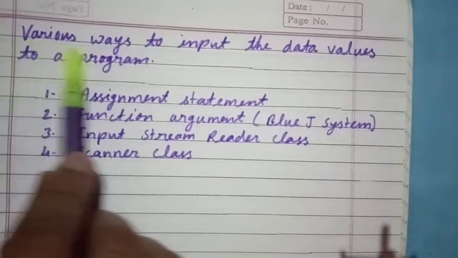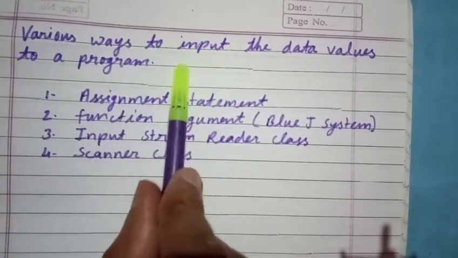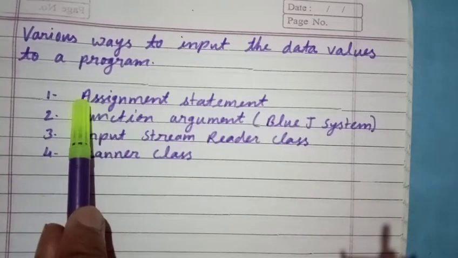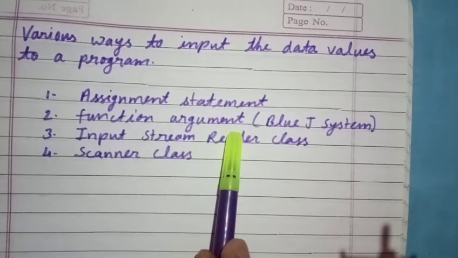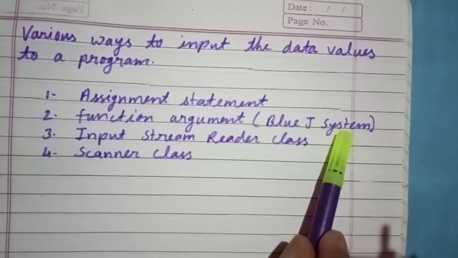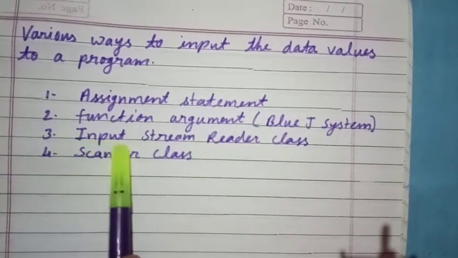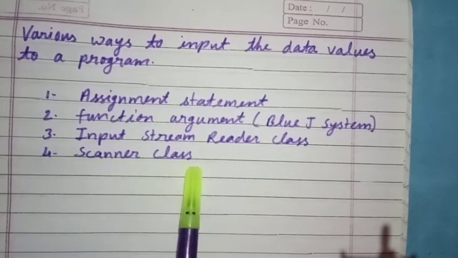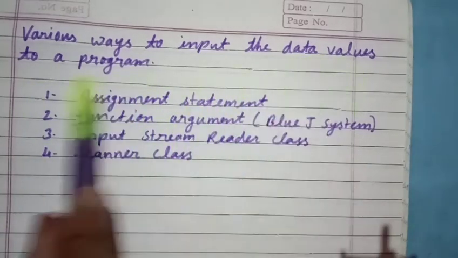Now see various ways to input the data values to a program. How can we write the statements to input the data values in the program? There are four methods. First is the assignment statement method. Second is the function argument method. This is also called the BlueJ system because it can be used only on the BlueJ platform, and we cannot use it anywhere else. Third is the InputStreamReader class method, and fourth is by using the Scanner class. So there are a total of four ways to input the data values in a program.